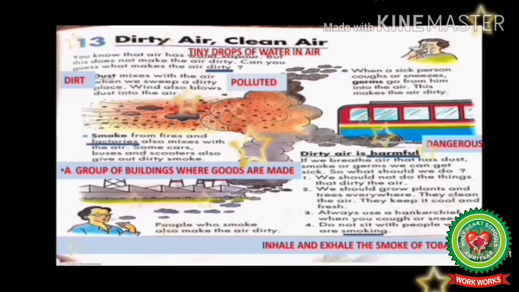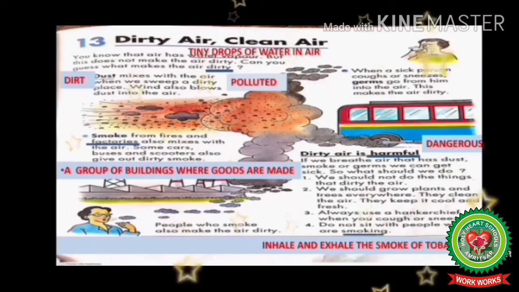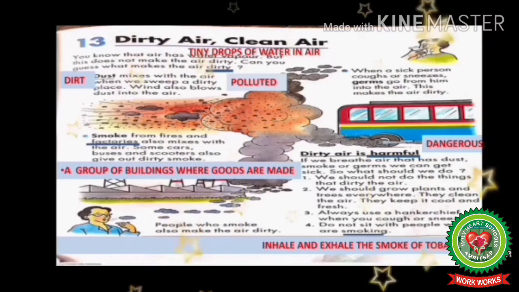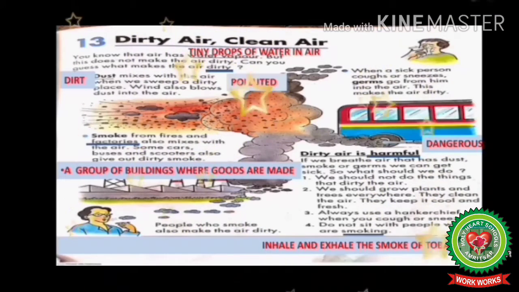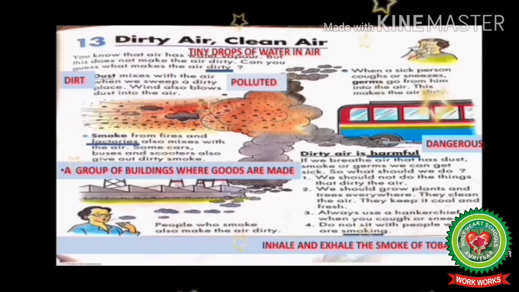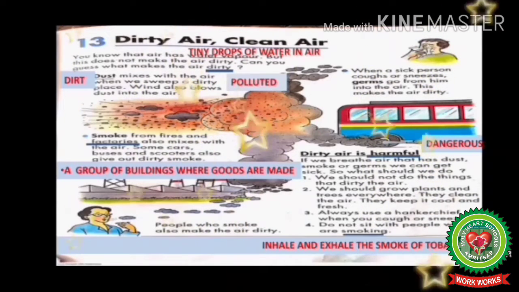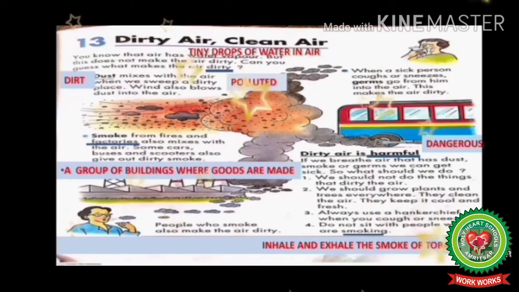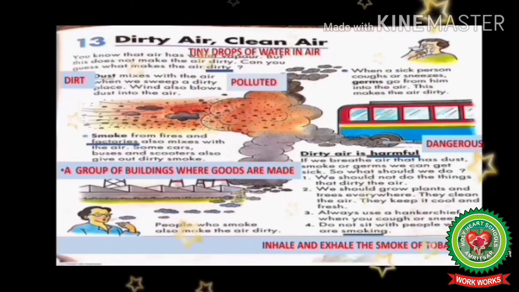Number 2 is we should grow plants and trees everywhere. They clean the air, they keep it cool and fresh. As we had discussed in the plants lesson, in the process of photosynthesis, plants take in carbon dioxide and give out oxygen and help to keep the air clean and fresh. So, we should grow more and more trees. Number 3 is always use a handkerchief when you cough or sneeze. Number 4 is do not sit with people who are smoking. We should avoid sitting near people who smoke.